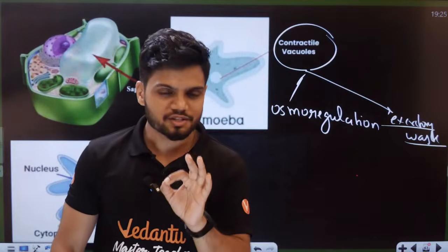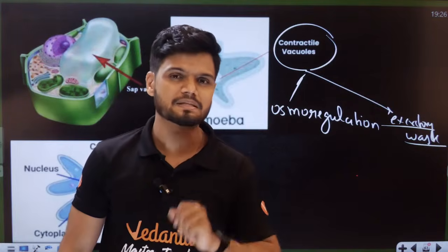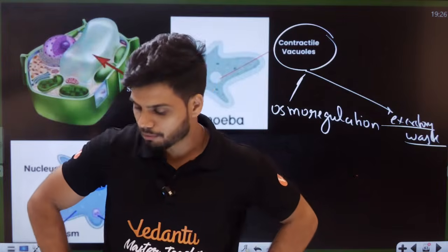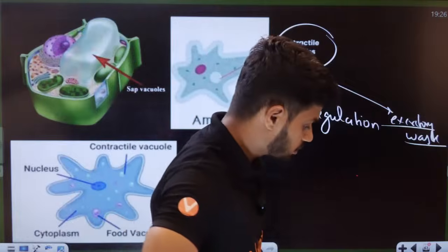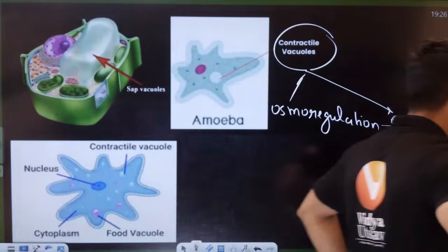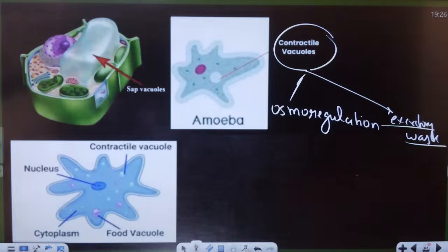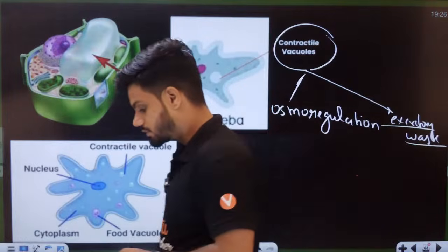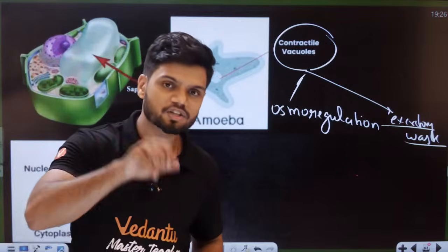Tell me, which type of protozoan is it? All of you in the chat. Ciliated, sporozoan, amoeboid, flagellated, in the chat.